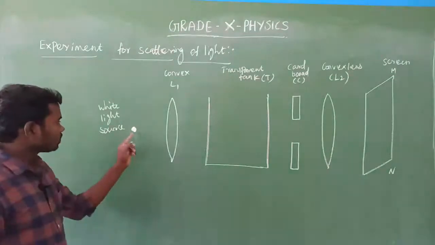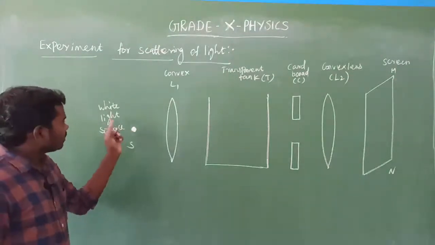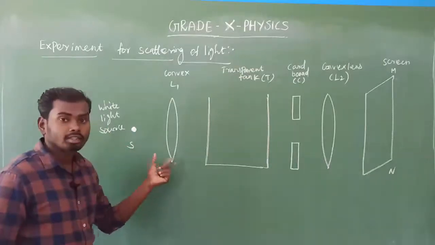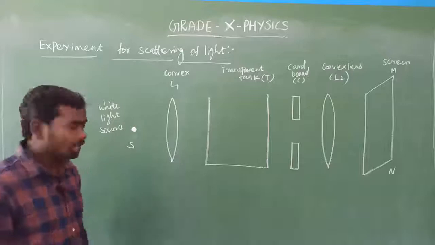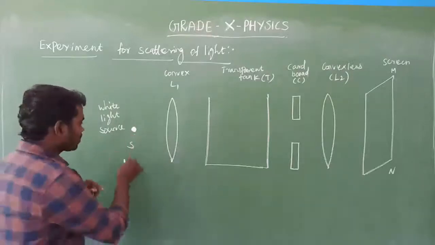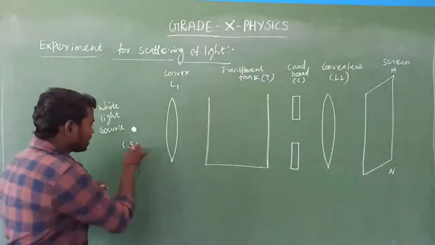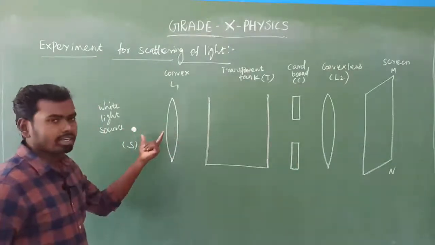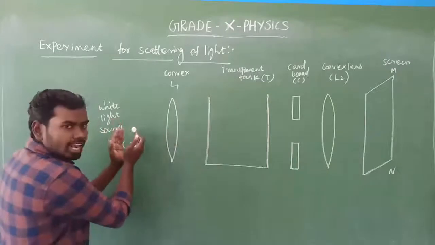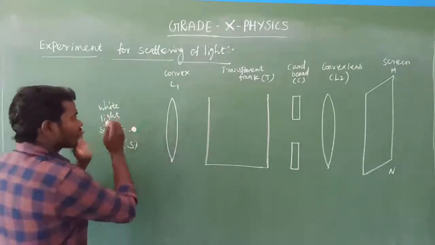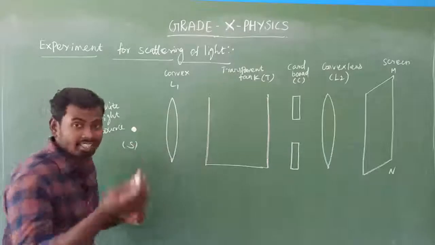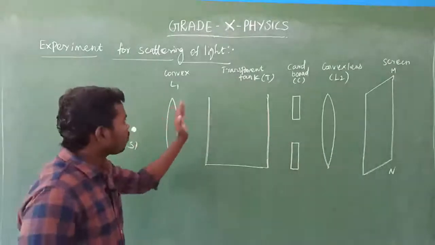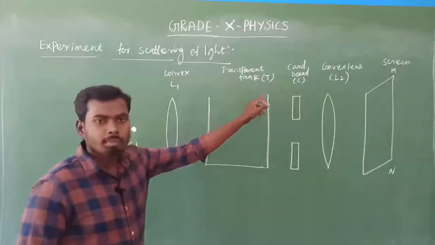Look at here. Here the strong white light source is placed at the focus of the convex lens. Note this point is very, very important. Here the strong white light source, which means light source S, is placed at the focus of the convex lens. Is it clear? Yes. Then after this convex lens L1, the transparent tank T is placed.